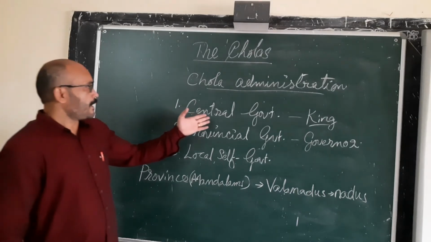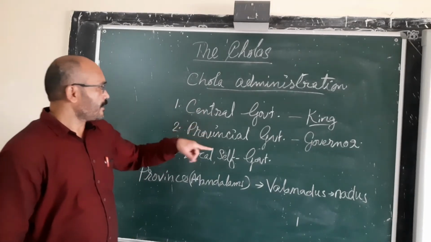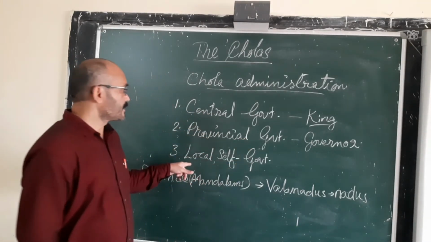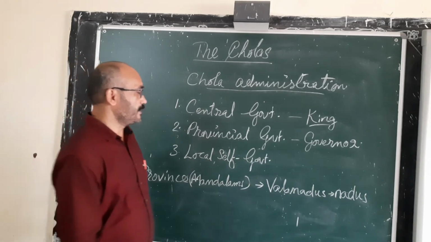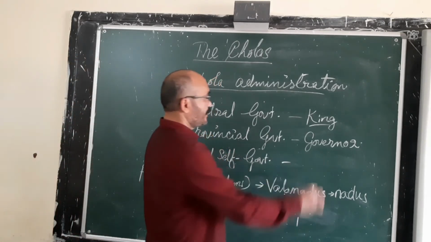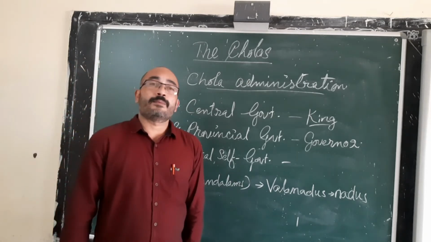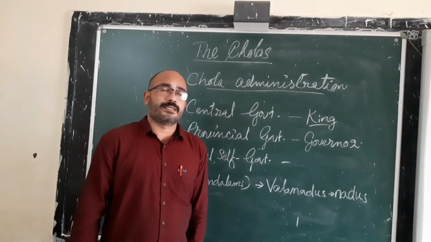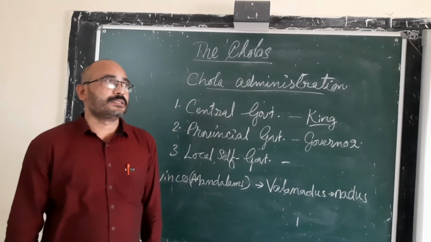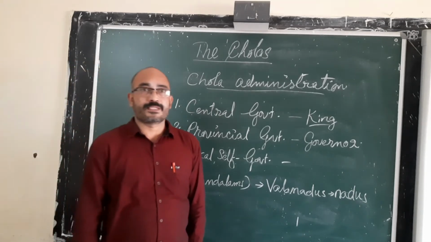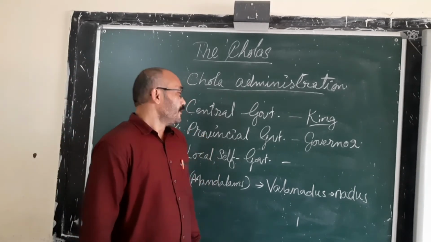That's what about the administrative division, the central government and the provincial government. And the third one is local self-government. It was highly decentralized. They believed in local self-administration also.